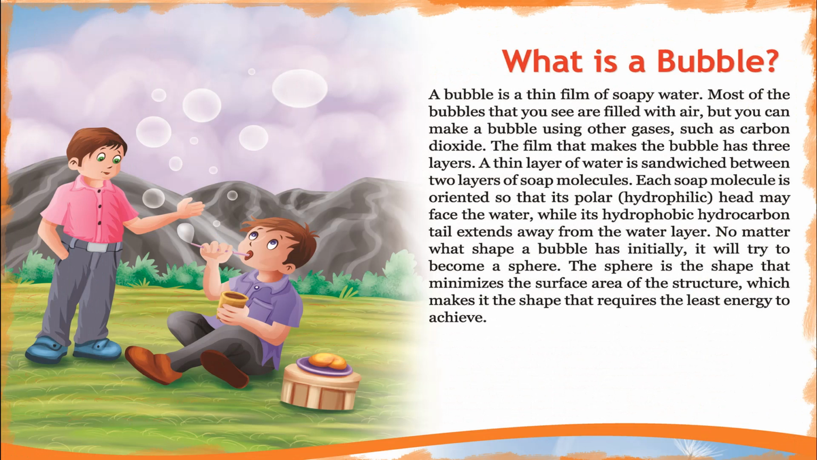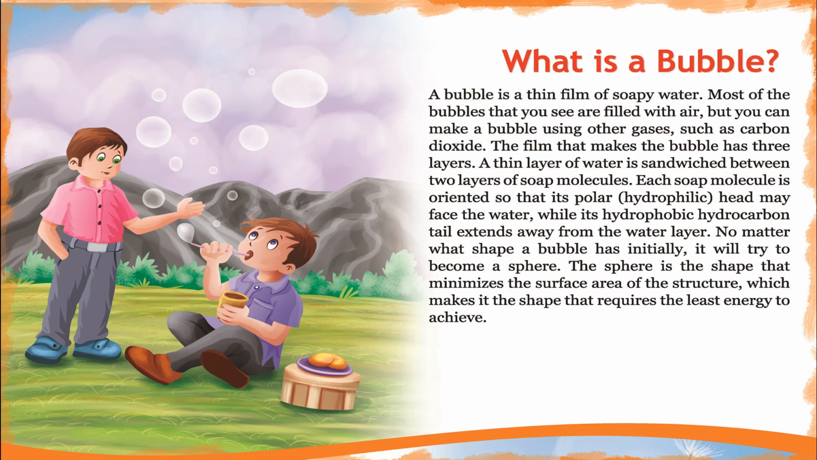What is a bubble? A bubble is a thin film of soapy water. Most of the bubbles that you see are filled with air, but you can make a bubble using other gases such as carbon dioxide. The film that makes the bubble has 3 layers. A thin layer of water is sandwiched between 2 layers of soap molecules.